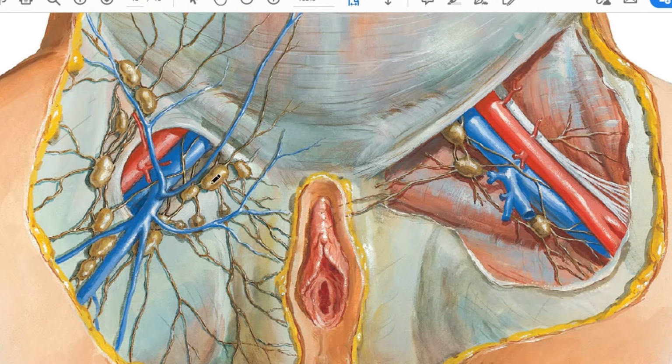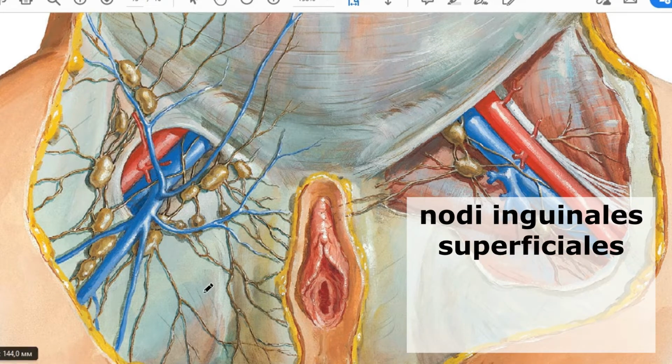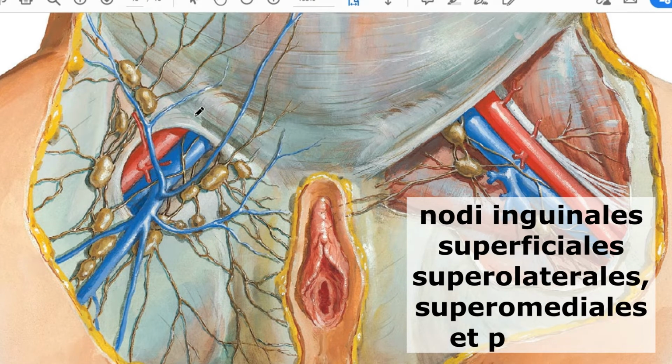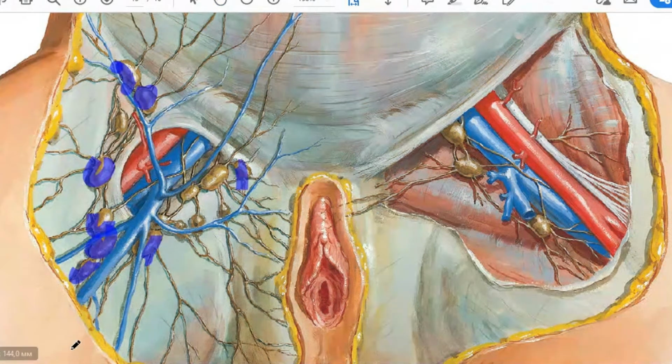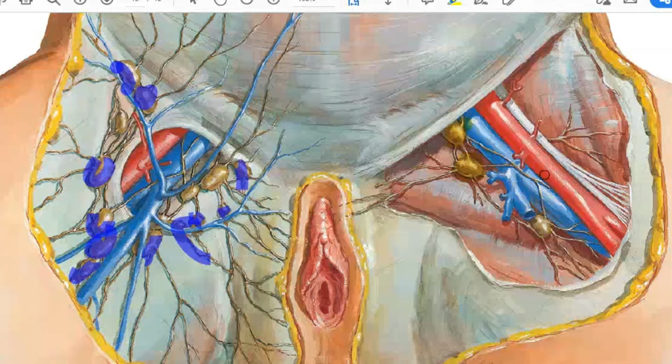And superficial lymph nodes can be subdivided into superior, middle, and inferior groups, above the hiatus saphenus, at the level of the hiatus saphenus, or below this hiatus saphenus. Anyway, the superficial lymph nodes collect lymph from the hip region and superficial tissues of leg and foot. And as you can see, even deep inguinal nodes situated under the fascia collect lymph from popliteal lymph nodes and deep tissues of hip and leg.